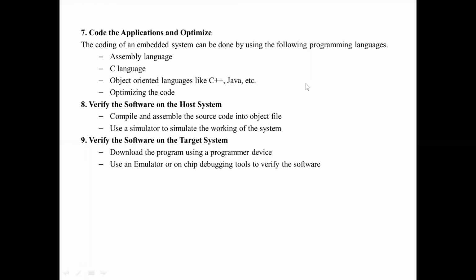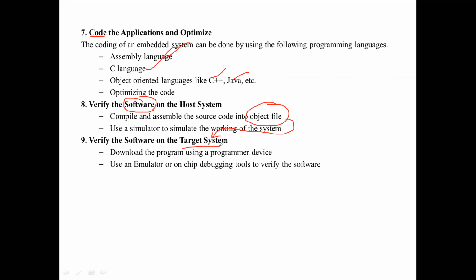Then finally, the coding part, we use either any type of a language. We can use C, C++, Java, assembly, anything. And whatever the coding you have done for your application, you will be compiling here in simple by using PC. Finally, the compiled object file that will be dumped into the target system. So where the complete hardware target system is your embedded system, right? So after loading, finally we'll be checking whether you are getting proper output for your corresponding input.